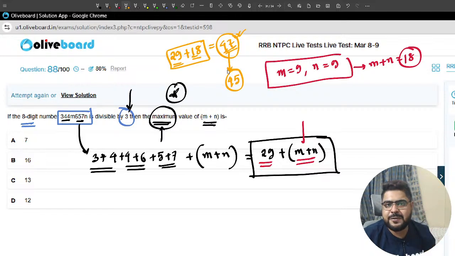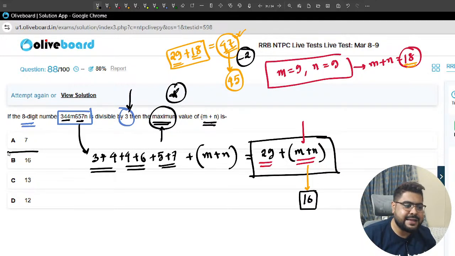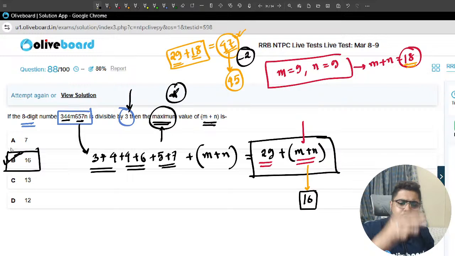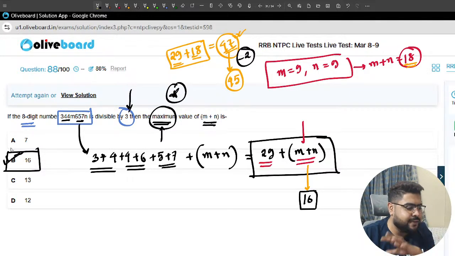That is 45. So that means m plus n, instead of putting 18, the biggest value that I can put is, sir, 16, because it should be 2 less. So the answer to my question is option B, 16. You don't need to put all the values. 9 and 9 is the biggest value you can put. So start from there, and from there you always subtract. Everybody clear? Absolutely clear, sir? Because m and n are two different places, I can put 9 and 9. That is how we have figured it out.